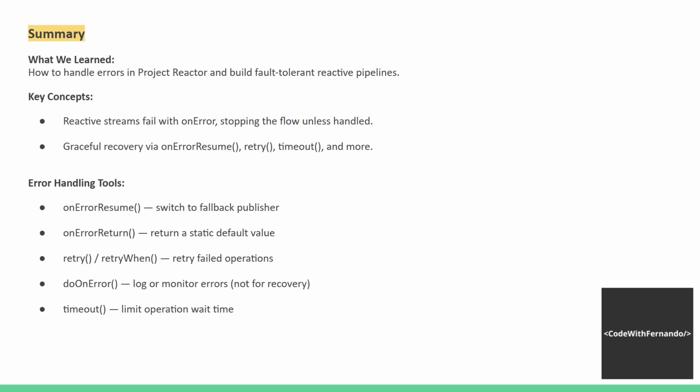Summary: what have we learned here? How to handle errors in Project Reactor and build fault-tolerant reactive pipelines. Key concepts: reactive streams fail with onError, stopping the flow, and we handle graceful recovery via onErrorResume, retry, timeout, and more. What tools do we have to achieve that? We have onErrorResume, onErrorReturn, retry, doOnError, and timeout. Okay, thank you.